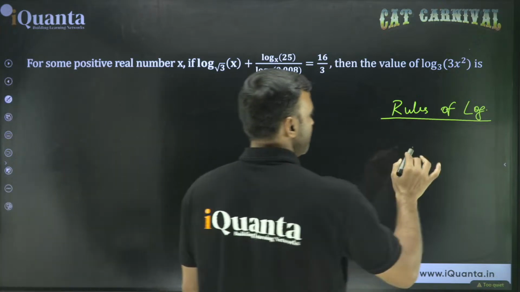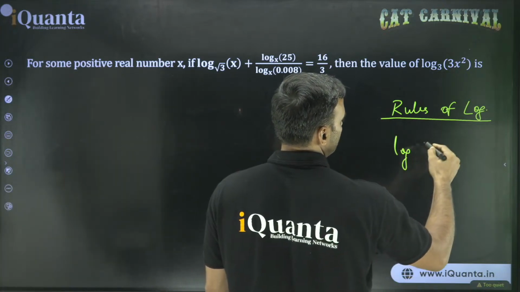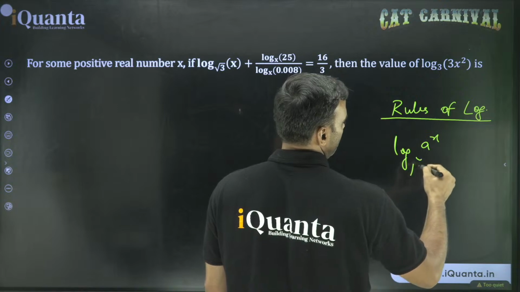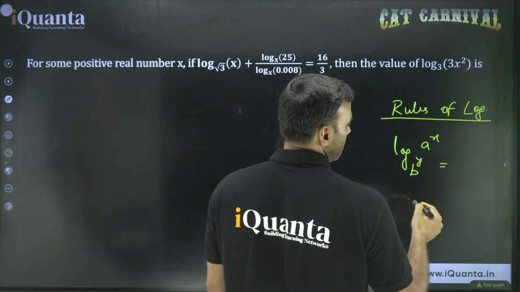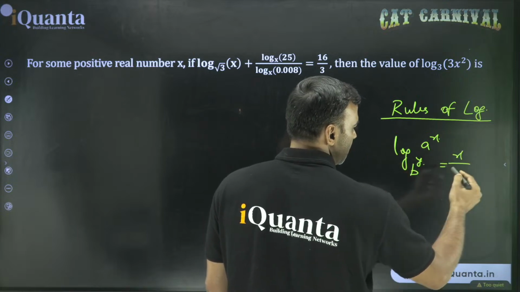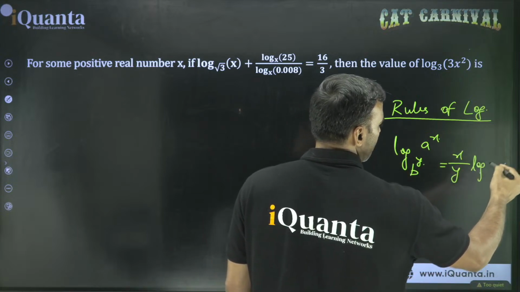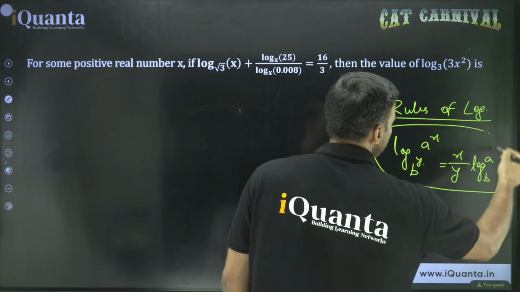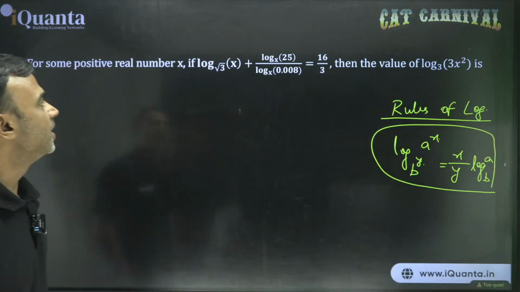Rules of log, very basic rules of log. Log of a to the power x to the base b to the power y is equal to, these powers come outside. This x comes in the numerator, y comes in the denominator. So x by y log a to the base b. This is the most primary rule as far as the powers involved are concerned.